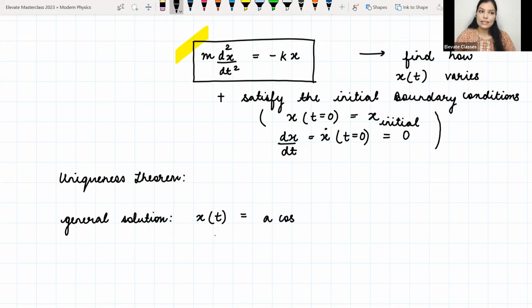And what the value of those constants will be depends on the different initial conditions. If the initial conditions are different, then the values of the corresponding arbitrary constants will also be different. But if those values come out to be zero, then it's not a solution of that equation. That is what the uniqueness theorem is saying. So it becomes a trivial solution then. Yes, that is a trivial solution in that case.